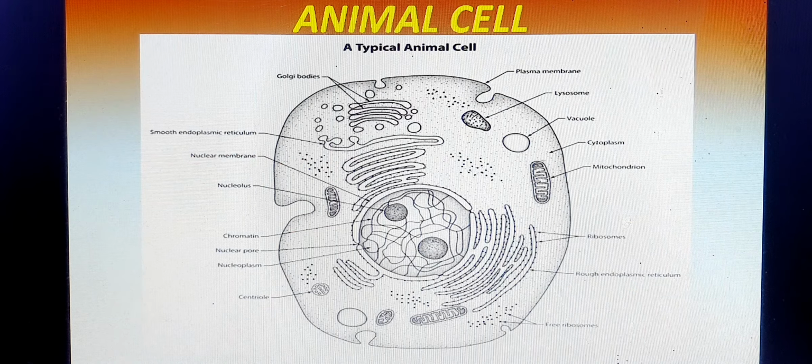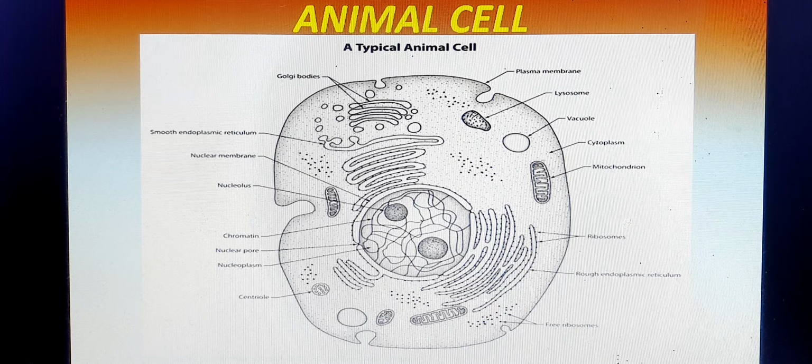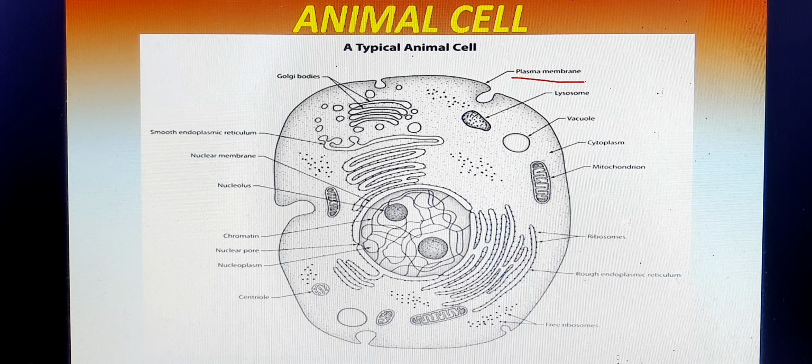We will now see an animal cell under the microscope. It looks like this, and first of all you see it has an oval shape. Why? Because it has a plasma membrane, which we also call the cell membrane, the outer protective layer.